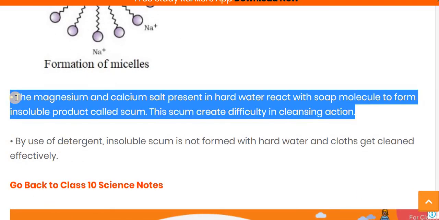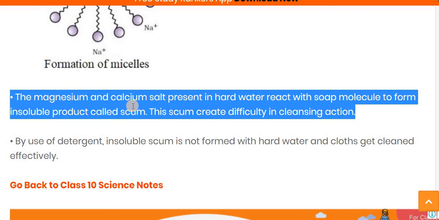Now, the magnesium and calcium salts which are present in hard water react with the soap molecules to form an insoluble product called scum. As we know, the concentration of magnesium and calcium salts is responsible for hard water, and if soap reacts with this hard water, these salts prevent the soap molecules from cleaning, forming an insoluble product, which prevents the cleansing of the clothes.